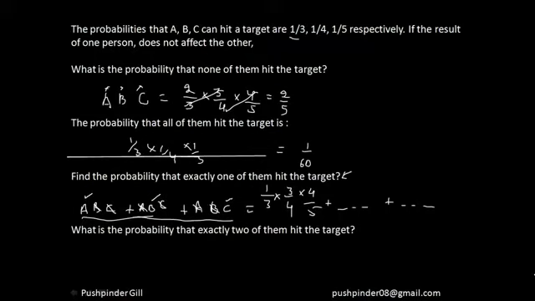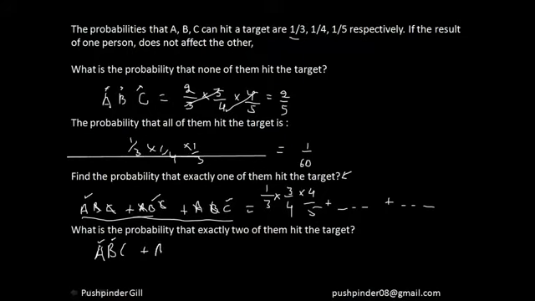Now what is the probability that exactly 2 of them hit the target? Now you must be thinking, all right, so let's go ahead and do that. So how are you going to do that? A hits the target, B hits the target, C doesn't, right?